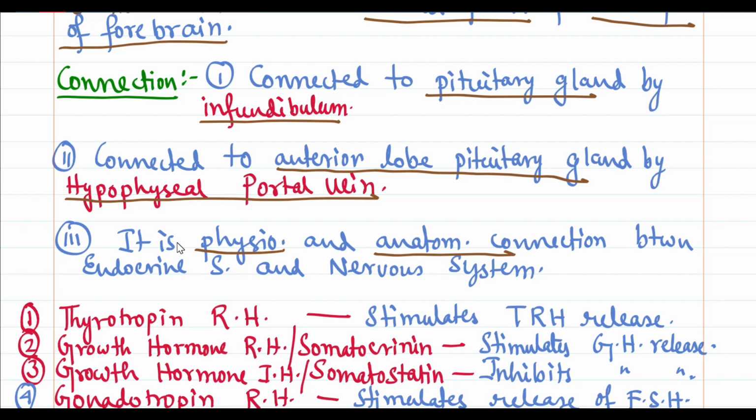Let's take the example of growth hormone releasing hormone. If the hypothalamus secretes growth hormone releasing hormone, then it will act on the pituitary. As we know, growth hormone is generally secreted from the pituitary gland. So when we say growth hormone releasing hormone, or somatocrinin, it will act on the pituitary gland of our body. So it will stimulate or order the pituitary gland to release growth hormone.